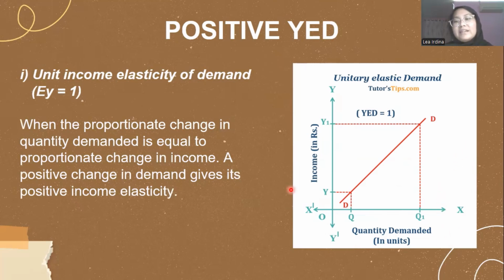So as you can see here in this graph, Y indicates the income and Q indicates the quantity demanded. So when Y to Y1 increases, Q to Q1 will also automatically increase as well. So when income increases, it will bring no impact to the quantity demanded. The quantity demanded for essential goods will remain unchanged.